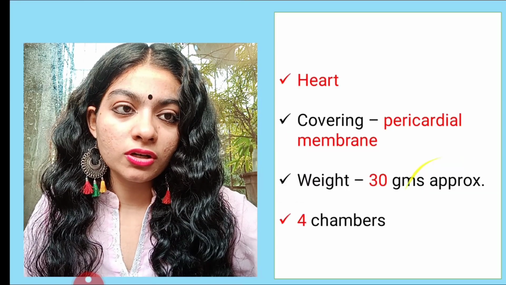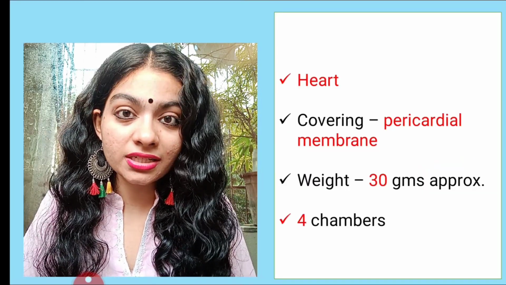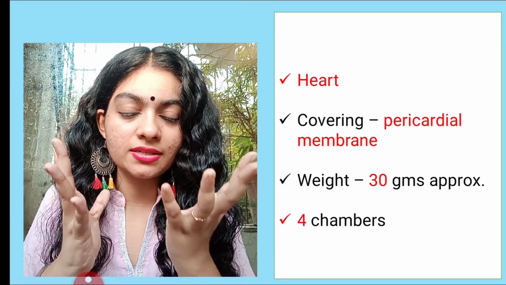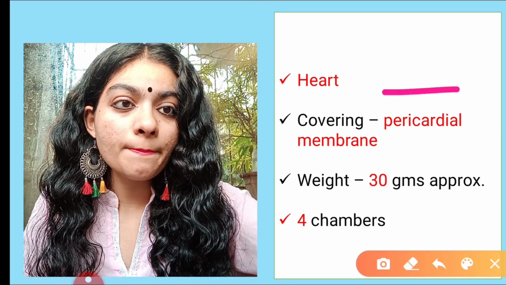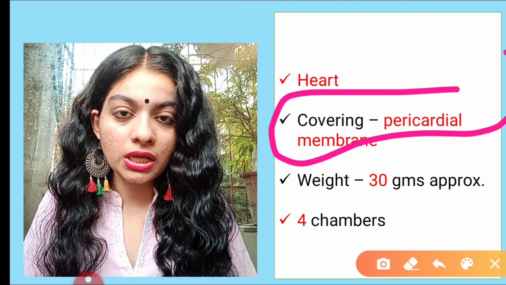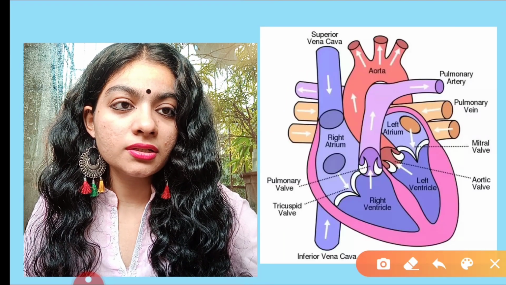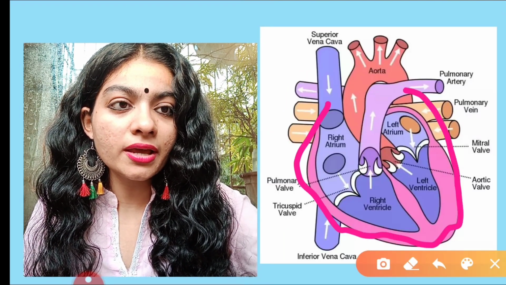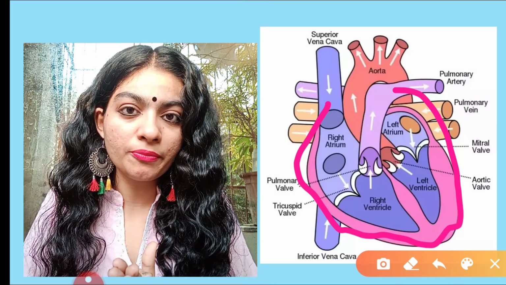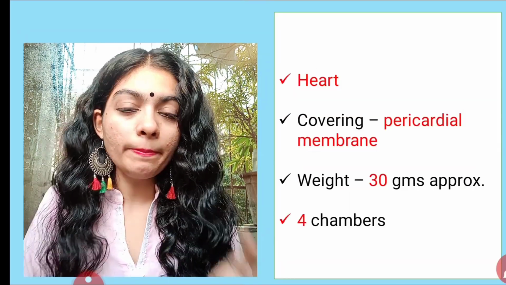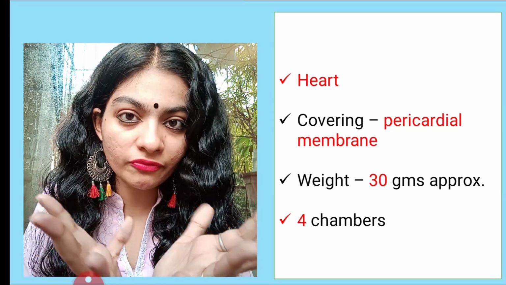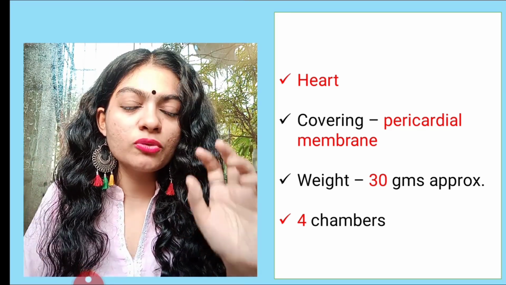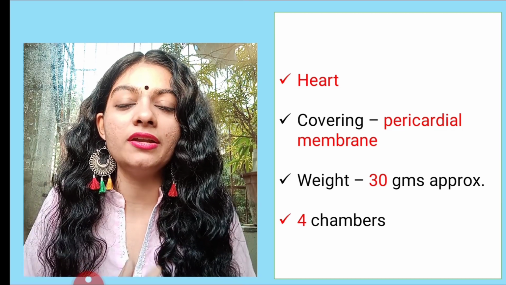The heart is a muscular organ. It has cardiac muscles. Cardiac means heart, so it has cardiac muscles. It has a covering called the pericardial membrane. The heart is covered by a membrane called the pericardial membrane. Let's break the term. Peri means surrounding, cardial is heart. So the membrane surrounding the heart is the pericardial membrane.